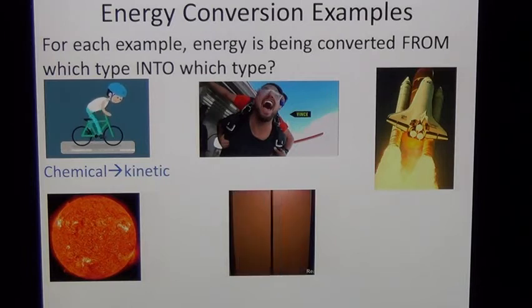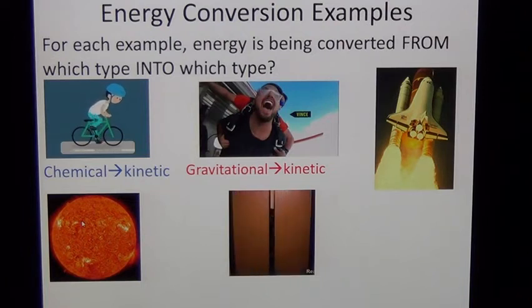But what happens as they fall? They lose height, they lose gravitational energy. Where did it go? Well, as they fall, they also gain speed. The gravitational energy is being turned into kinetic energy. And then down here, we just talked about the last slide or two, we talked about the sun.